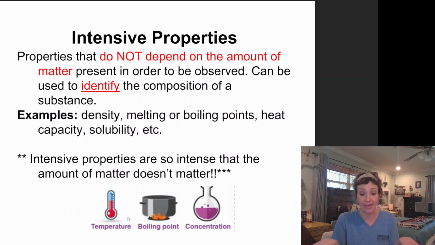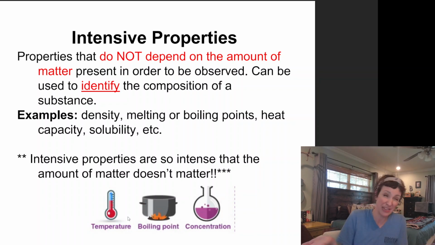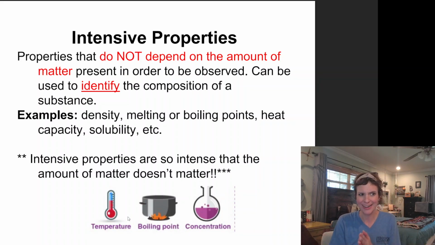Now, intensive properties are properties that do not depend on the amount of matter present in order to be observed. And as a result, they can be used to identify the composition of that substance. So, for example, going back to our water example where we had a cup of water and a swimming pool of water. The cup of water, smaller volume, swimming pool of water, larger volume. We know volume is going to be an extensive property because it depends on how big or small the sample is. But my cup of water is going to boil at 100 degrees Celsius. So is my swimming pool of water. I did not care how small or big my sample was, but because they are both water, they're going to boil at the same temperature, okay? Same thing with color. If I'm looking at the color of my glass of water and the color of my swimming pool, I'm like, okay, it's clear. I did not need a different size of the water for me to declare what the color of water is. So things like density, we'll talk about density here in a second. I keep saying that.